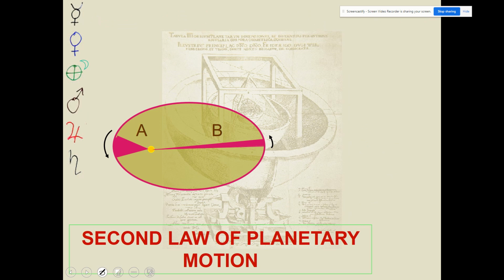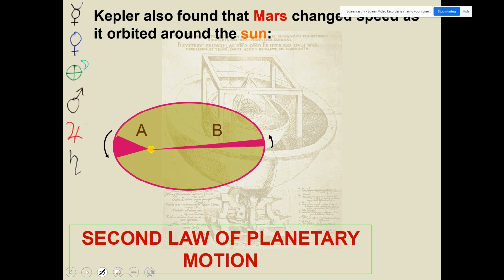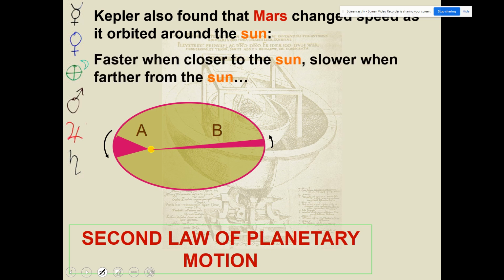All right, which leads us to the second law of planetary motion. Kepler noticed that Mars changes speed as it orbits the sun. In fact, when it is at its closest state, which is perihelion, it seems to be going faster. And when it's at its furthest state, which is aphelion, it seems to be going slower.